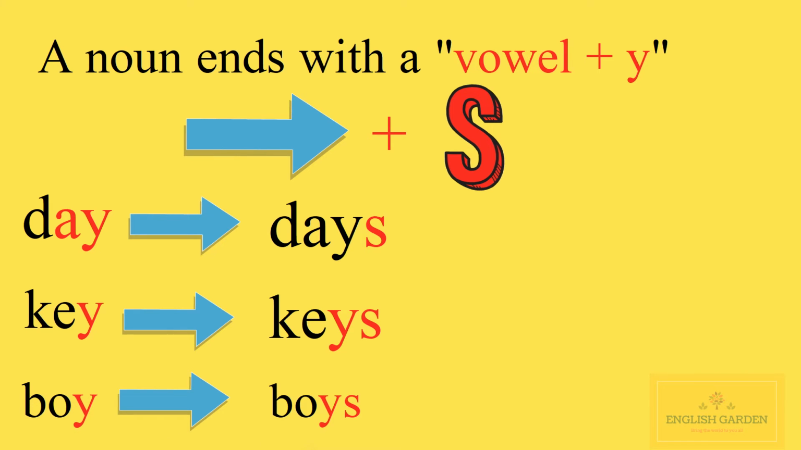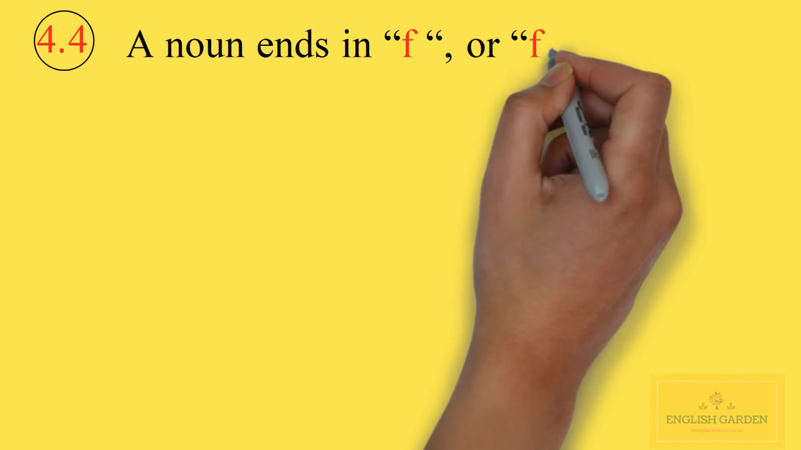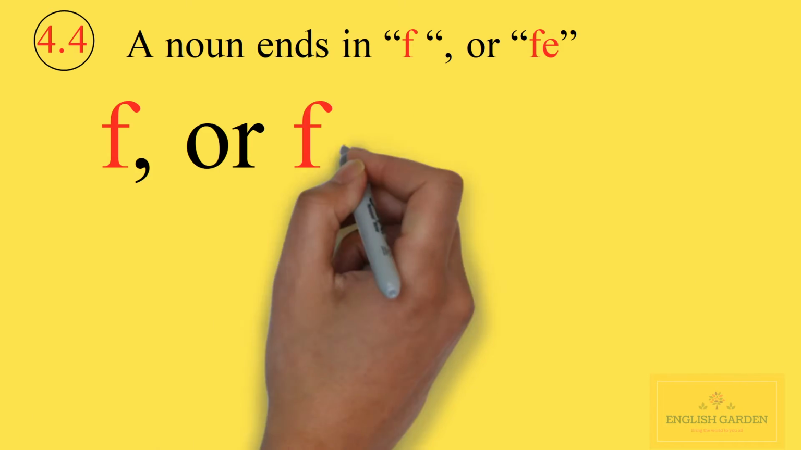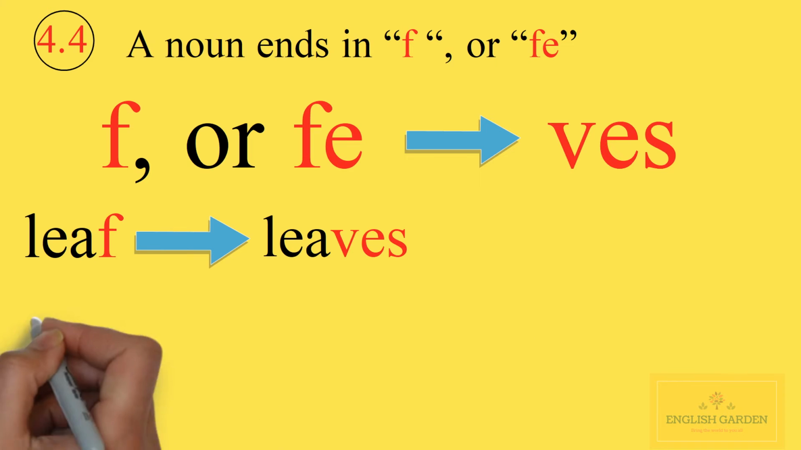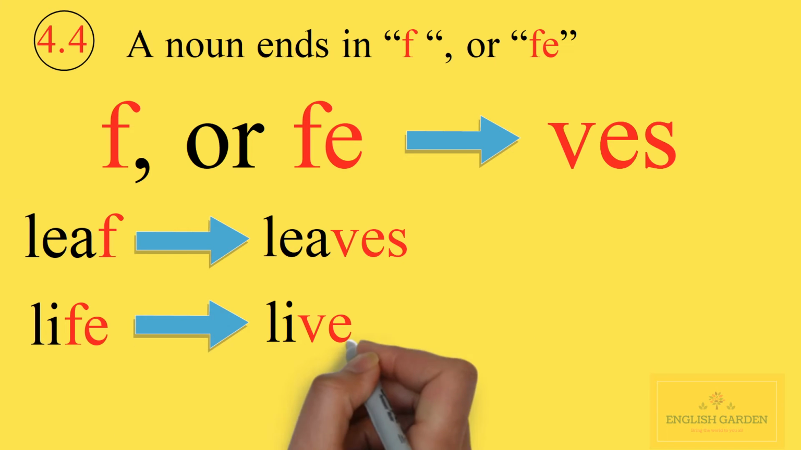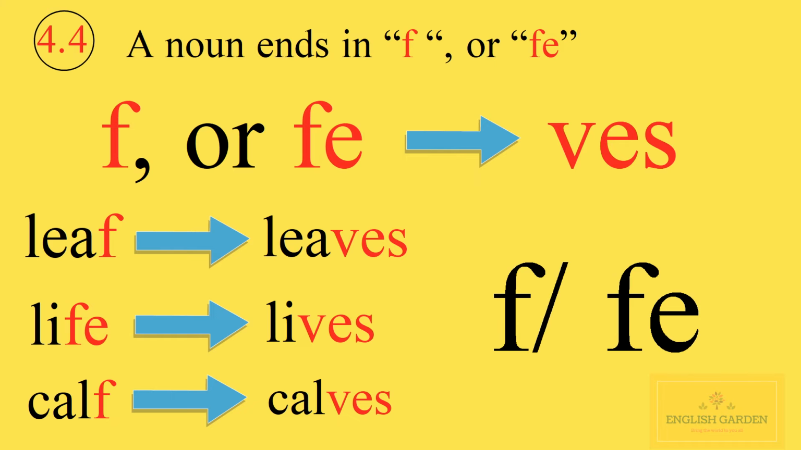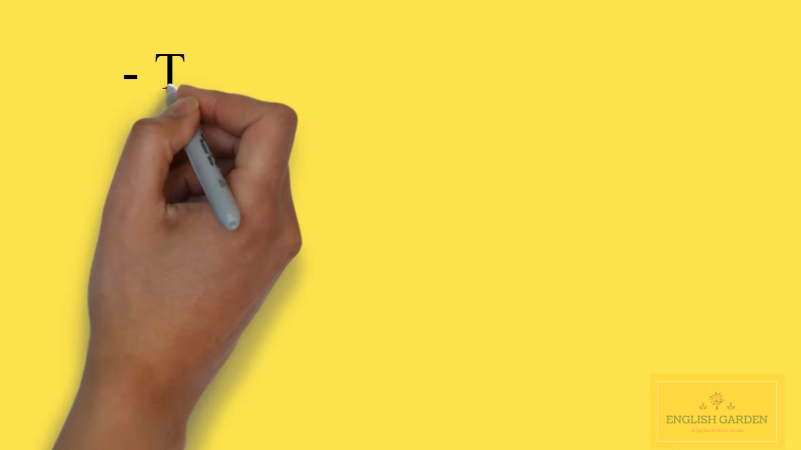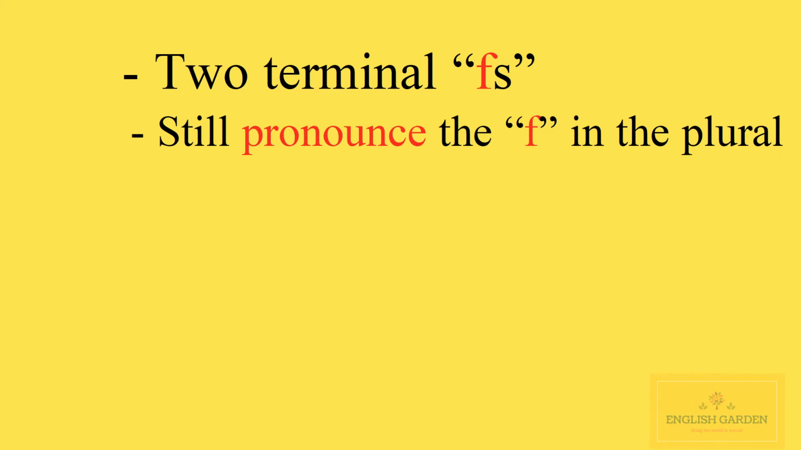The fourth. When a noun ends in f or fe, we change the f or fe to v and add es. For examples: leaf, leaves, life, lives, calf, calves. However, if there are two terminal f's, or if we still pronounce the f in the plural, then you simply add an s.